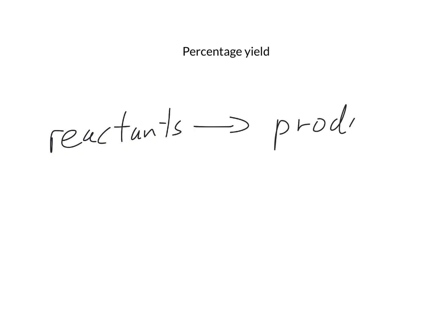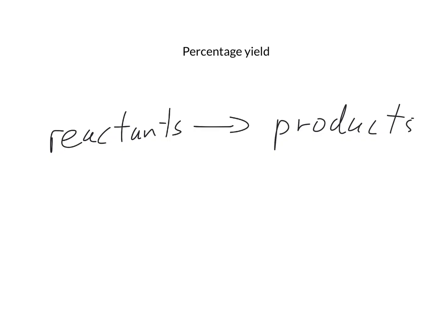Chemistry is not perfect. Well, I think it is, but a lot of people disagree. In particular, reactions are not perfect. When we have a chemical reaction and we write it up as a chemical equation, what we are often doing is making an assumption. We are assuming that all the reactants end up as products. And this is not always the case.